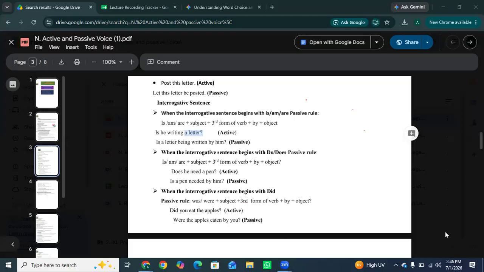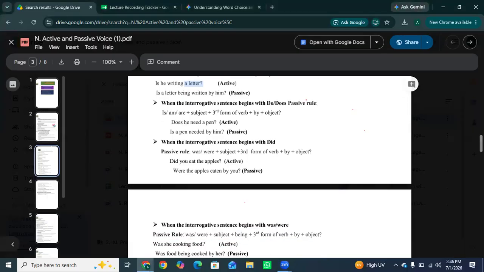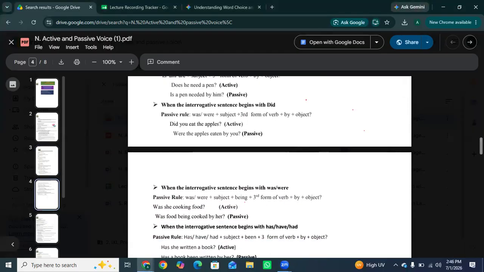Okay, so when the interrogative sentence begins with did, did means the past. So, did you eat the apples? Were the apples eaten by you? So, did tells us the sentence is in the past tense in passive voice. So, did disappears and is replaced by was or were. Okay? Because the apples are plural, so we use were.